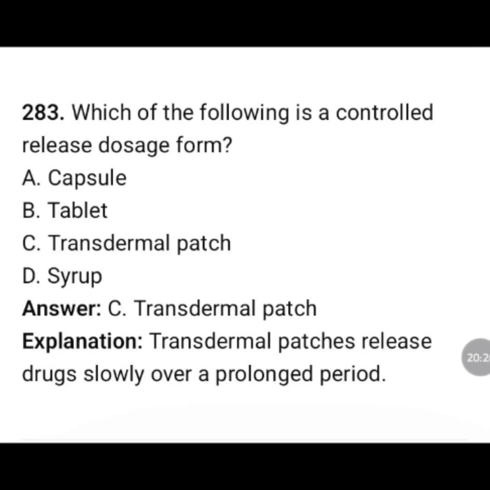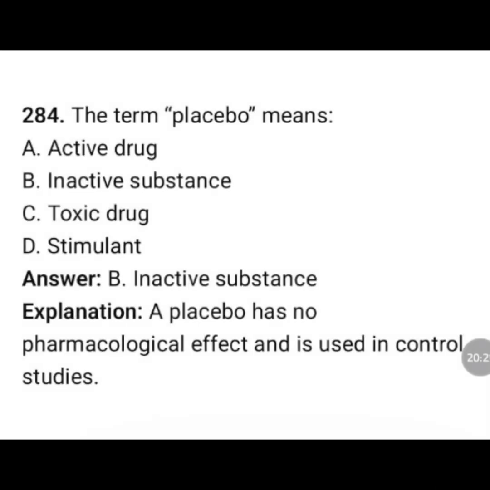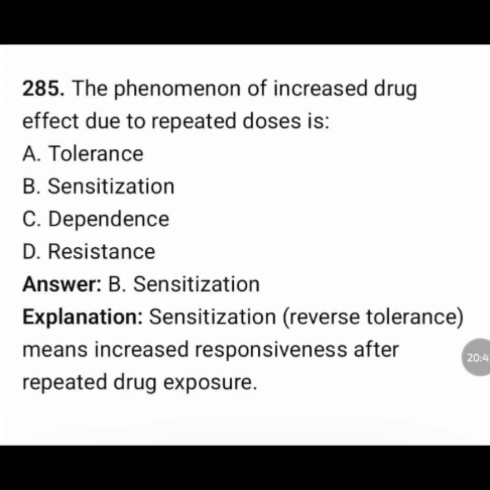The term placebo means: active drug, inactive substance, toxic drug, stimulant? The correct answer is option B, inactive substance. A placebo has no pharmacological effect and is used in controlled studies.